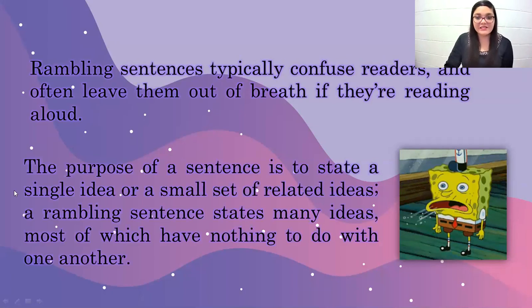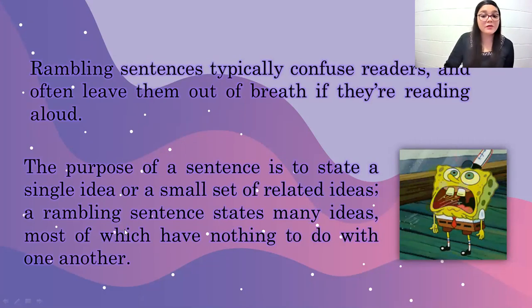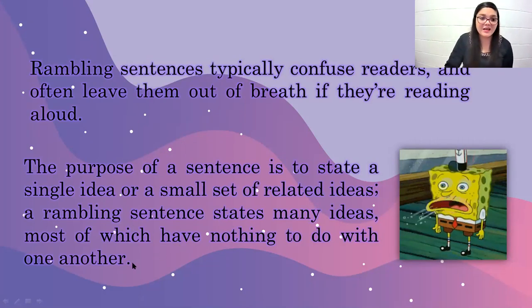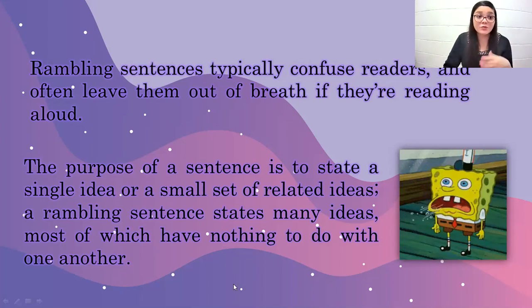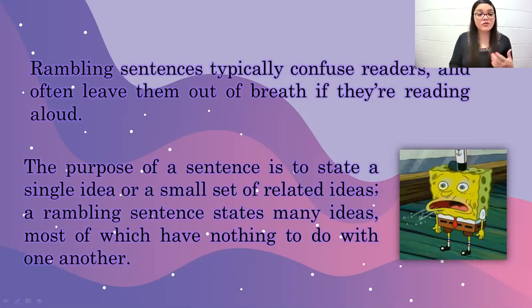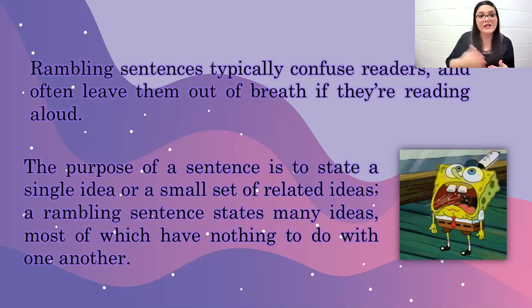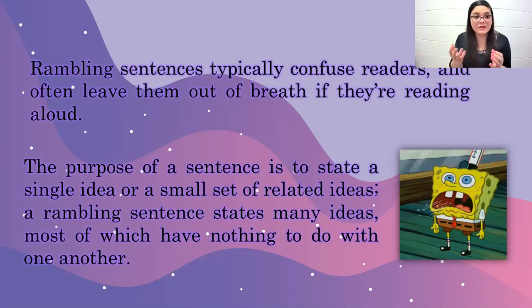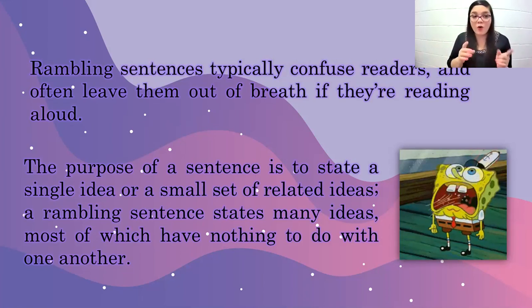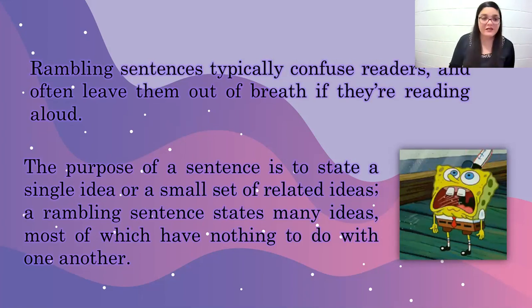The purpose of a sentence is to state a single idea or a small set of related ideas. But a rambling sentence states so many ideas, and sometimes these do not have anything to do with one another. Sometimes they are very related, and then the writer wants to take a narrative way of saying things. Because the narration takes place, the writer starts creating one sentence after the other, making links between one independent idea and the other by striking one thought after another, just using a coordinating conjunction, and that creates a rambling sentence.